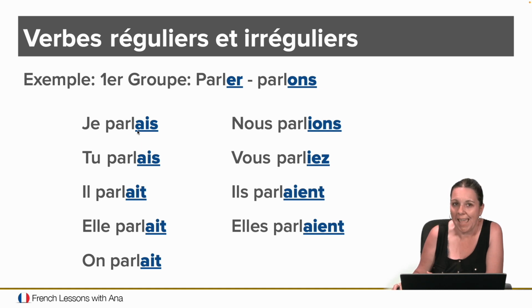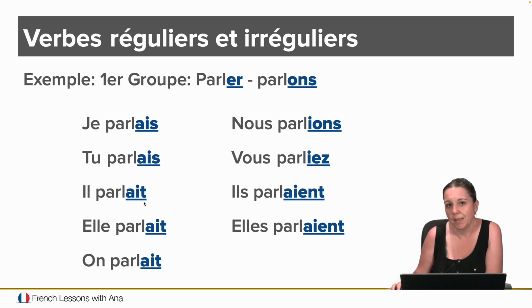Je parlais, A-I-S. Tu parlais, A-I-S. Il parlait, elle parlait, on parlait. So, I used to talk or I was talking, so it has both meanings. You used to talk or you were talking. He, she, and we. Remember, this on is a very informal, casual way of speaking. It actually means we, but it's conjugated as il and elle singular.